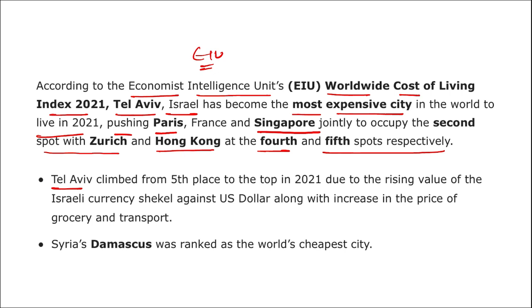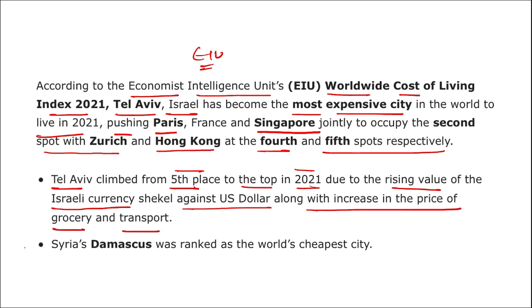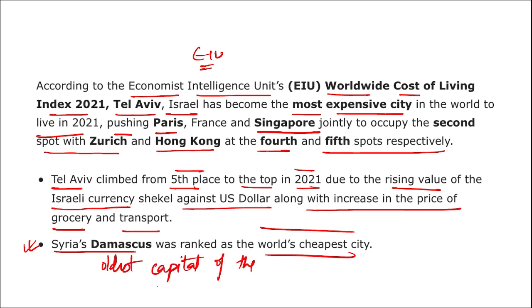Tel Aviv climbed from fifth place to the top in 2021 due to the rising value of the Israeli currency shekel against the US dollar, along with increase in the price of grocery and transport. And the cheapest city in the world is Syria's Damascus. It is also known as the oldest capital of the world. Oldest capital of the world, Damascus.